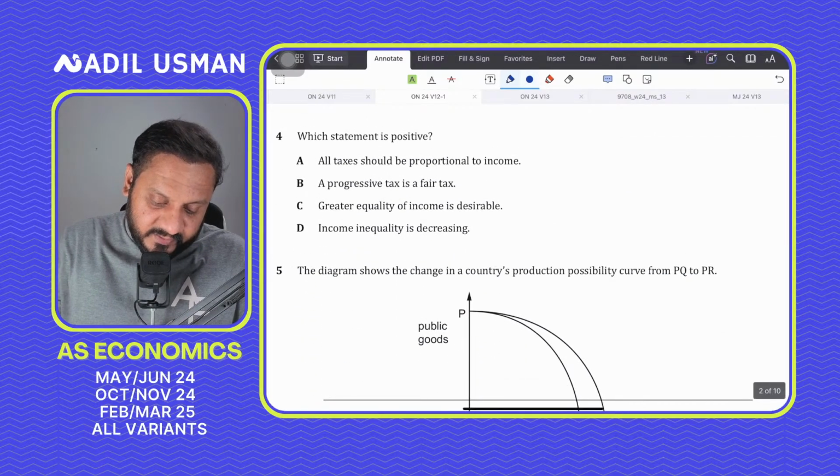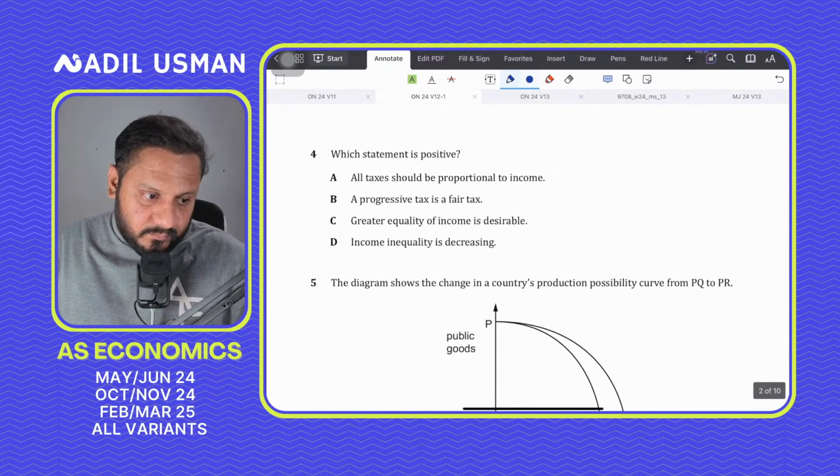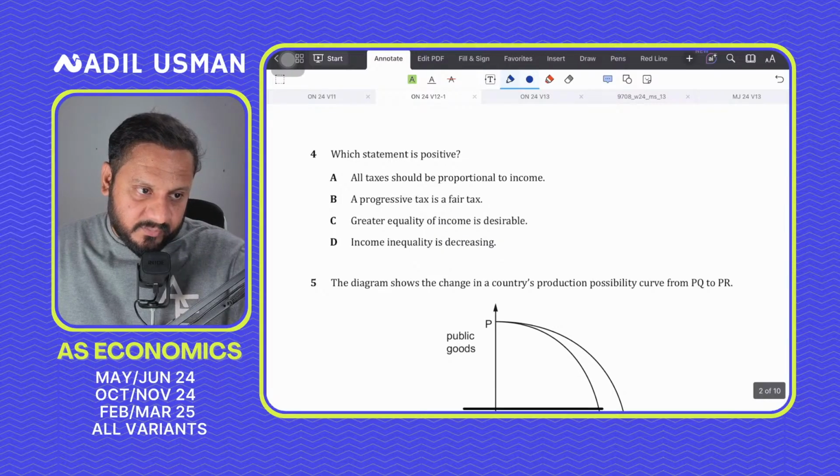Question number 4 says, which statement is positive? Which statement is positive?